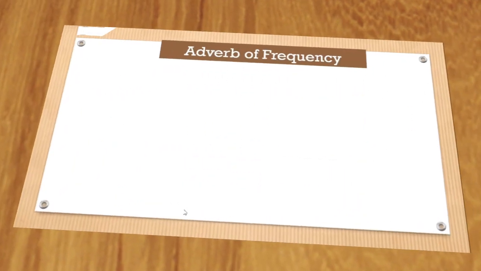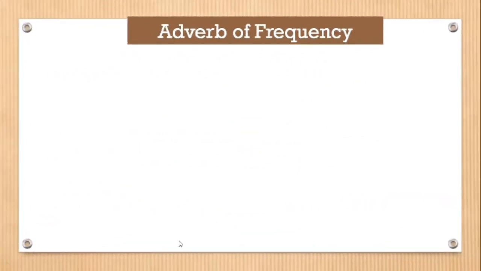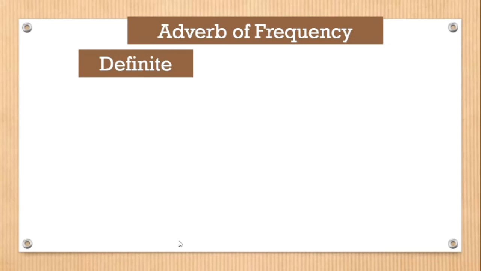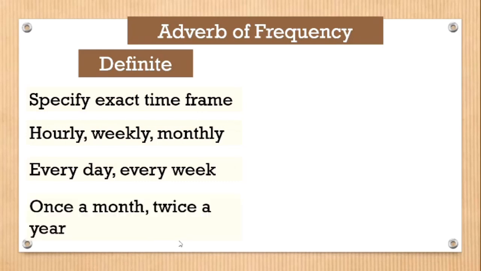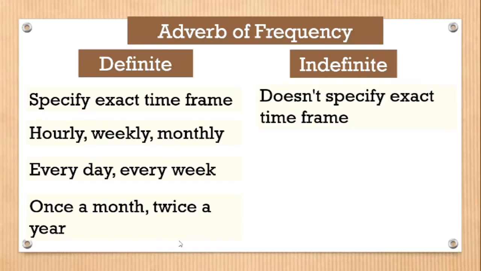Now, if you see adverb of frequency, it could be definite, meaning it specifies an exact time frame. And these words are like hourly, weekly, monthly, every day, every week, once a month, twice a year, etc. And another type of adverb of frequency would be indefinite, meaning they don't specify an exact time frame.